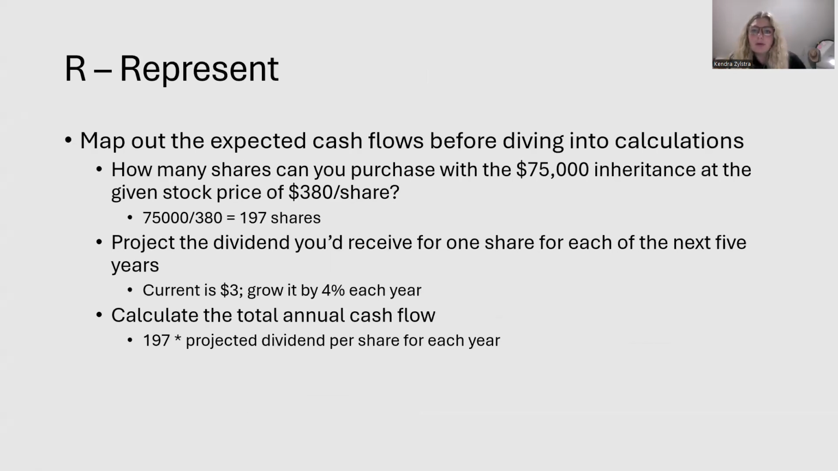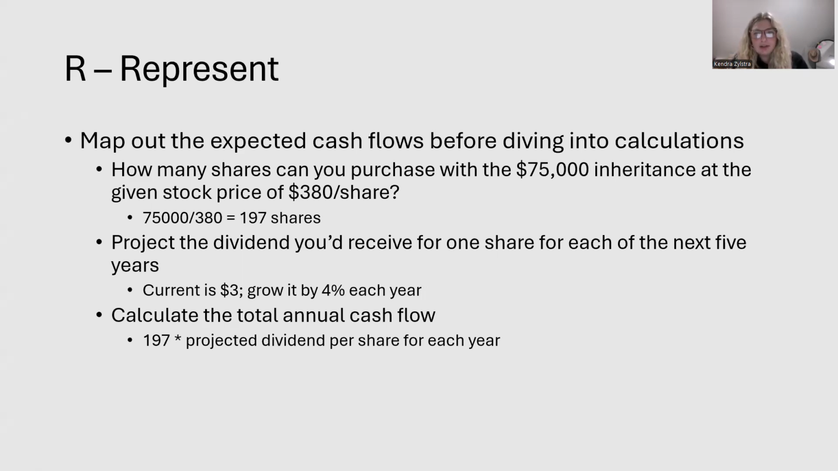Next, we're going to represent. So before we do our calculations and dive into those, we are going to map out the expected cash flows, which I'm going to outline in a table on the next slide. But first, just to share how we solve this: we first figure out how many shares we can purchase. We have $75,000 of inheritance, and the stock price is $380 per share, which means that we can purchase 197 shares.